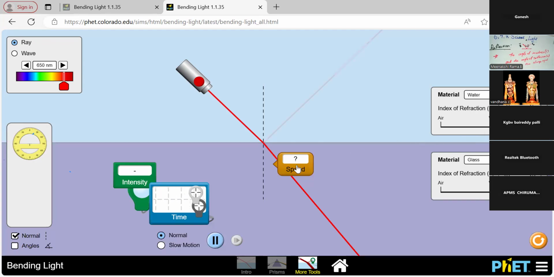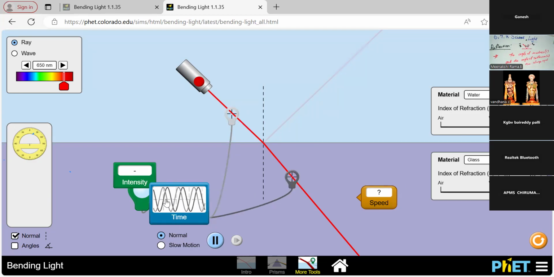In the glass part, the speed is 0.67, and then 0.75 in the water medium. When I pass the light from water to a glass medium, the speed of the light changes. So in this manner, the speed also changes. Here, this is water and this is the glass part. So see the difference between the times taken.